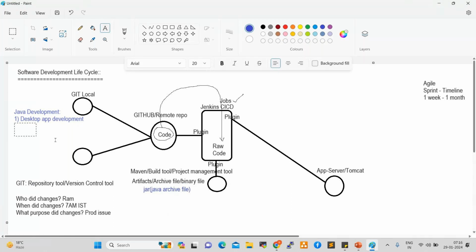Second one is web application development. A desktop application we can access from the local system only. A web application we can access from a server. We can deploy it onto a server, right? So for a web application, Maven will generate a WAR file, web archive file.